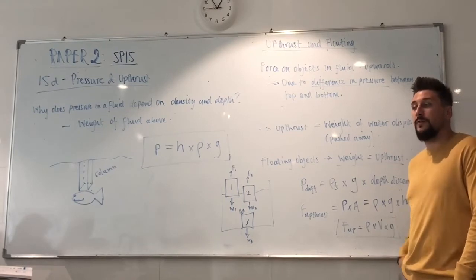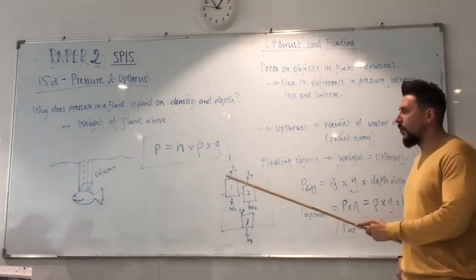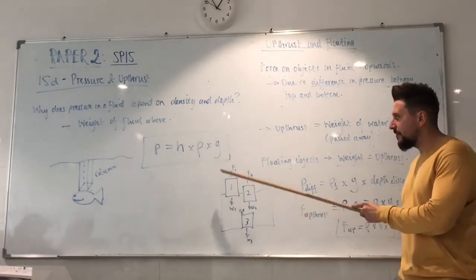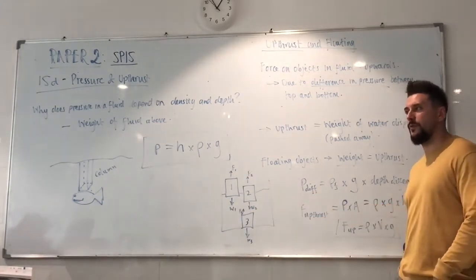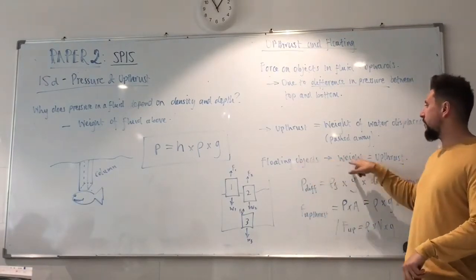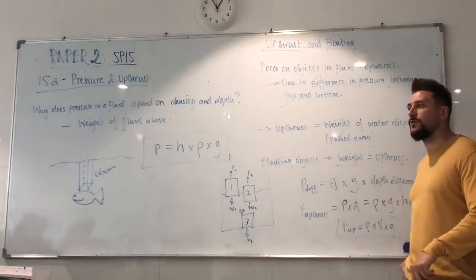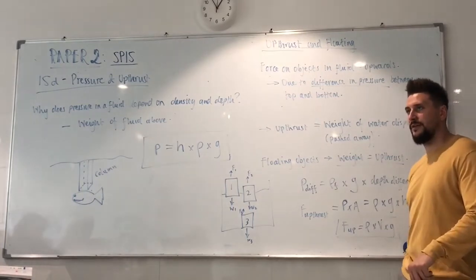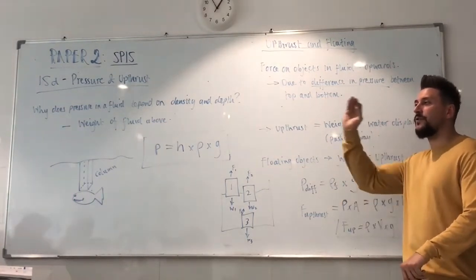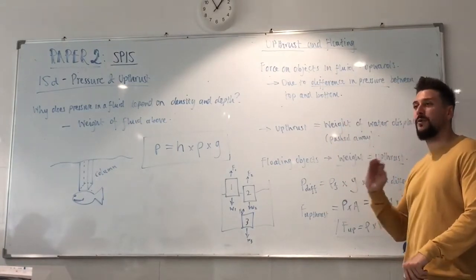They're all in the fluid. Object 1 is floating. The weight down must equal the upthrust up. If an object is floating, the weight of the object must be equal to the upthrust. Point number 1: if an object is floating, the upthrust force on the object equals its weight.